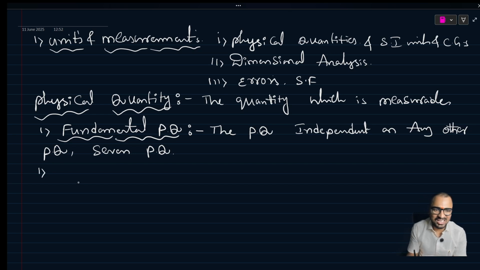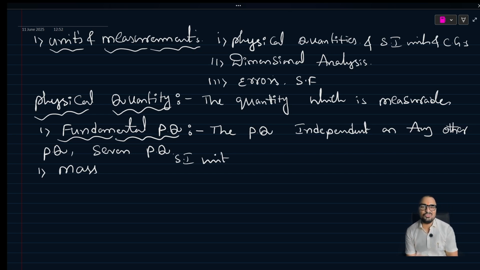The first and foremost one is mass. What is the SI unit of mass? SI means system of international units. Why do we need a system of international units? Generally in India we measure mass in kgs, whereas if you go to the UK, they measure in pounds.